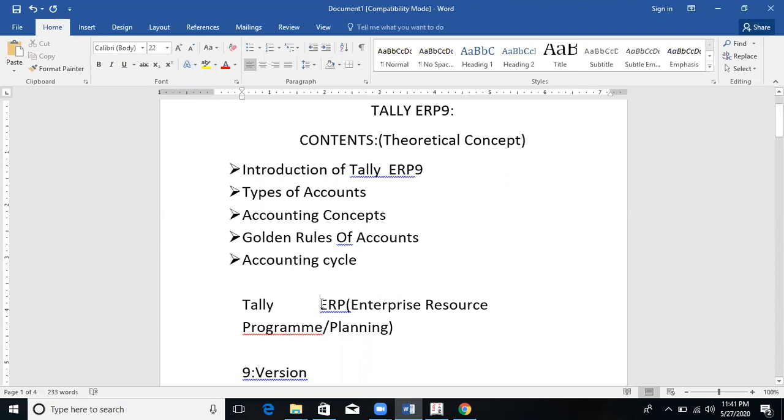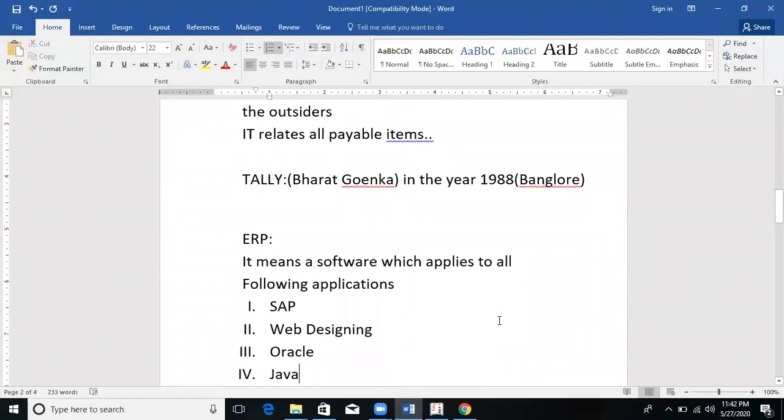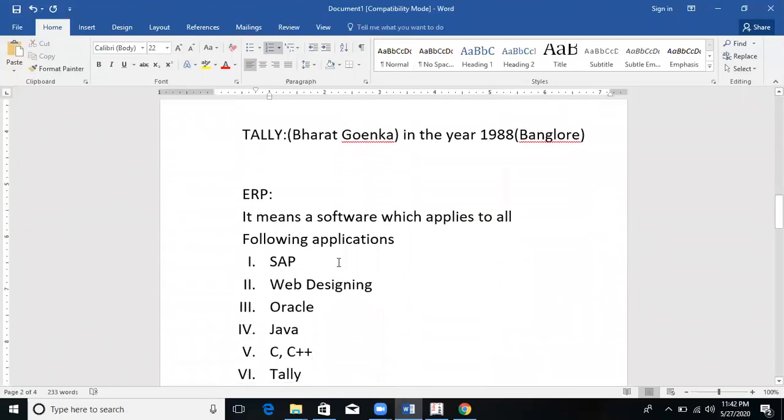ERP is enterprise resource planning. How exactly do we define this ERP? It's not only applicable for this application, Tally. It is applicable for various applications also, like SAP, web designing, Oracle, Java, C, C++, and Tally.